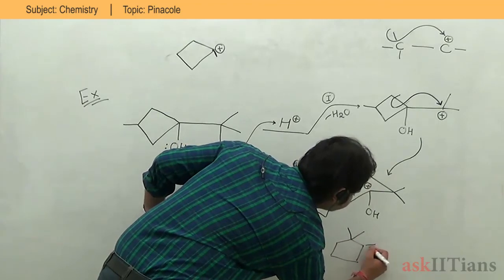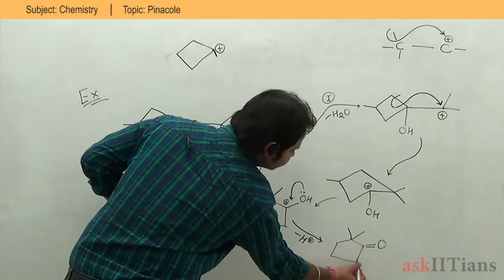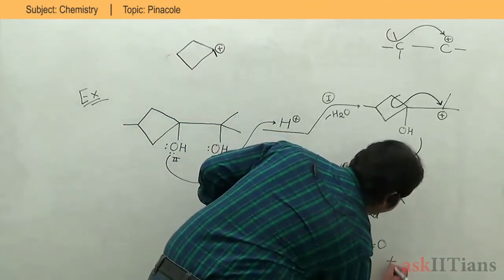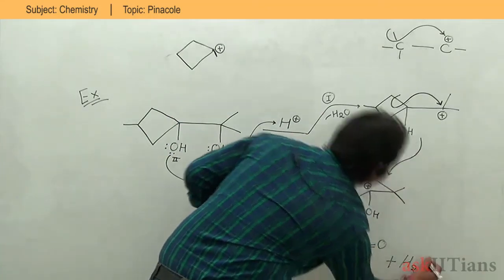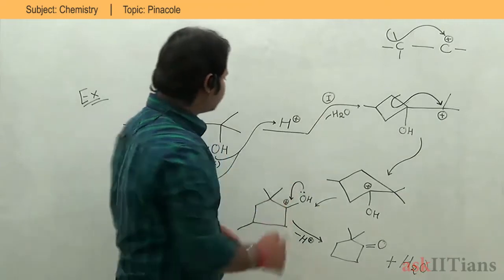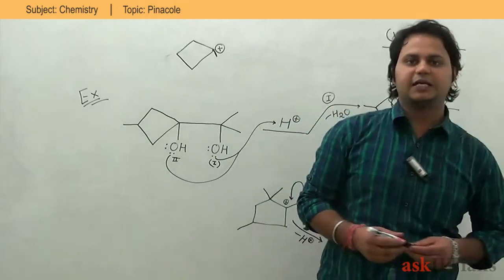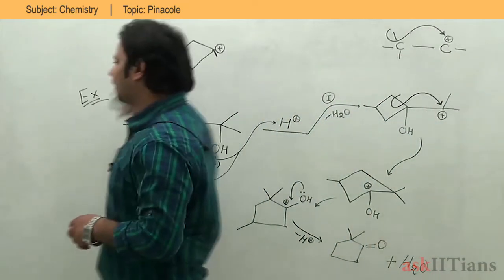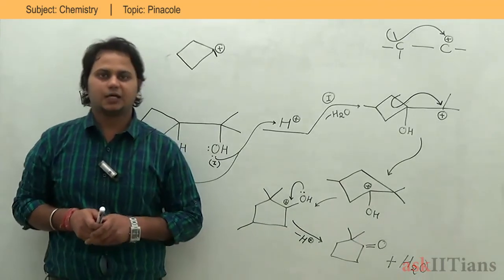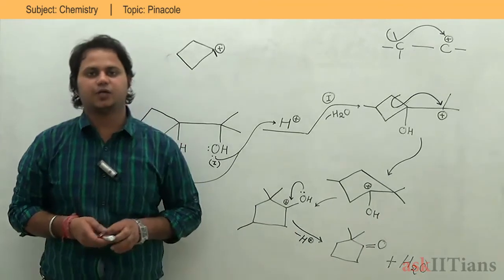So what I form is the ketone over here. There is R over here and R over here, so I can say this is my ketone, and my H plus is getting back. So my byproduct is H2O. Remember, that is going to be removed from here only. So my byproduct is H2O, and the H plus we used, we got back as much as we used, and I'm having the ketone also. So this is the whole method of Pinacol to Pinacolone, where I have alcohol initially, and at the end I get a ketone from the particular alcohol.